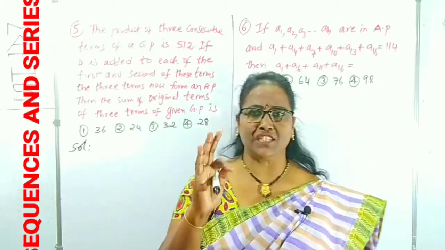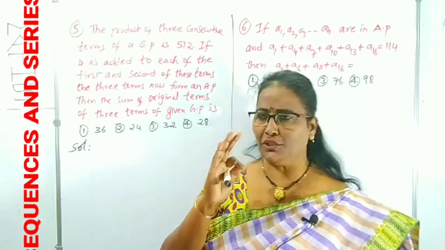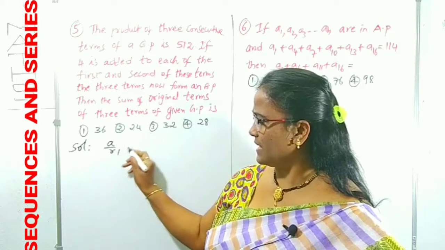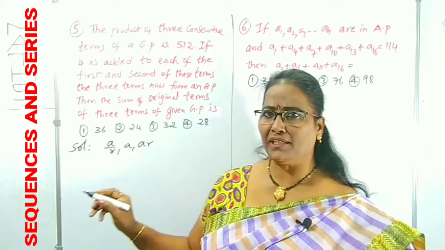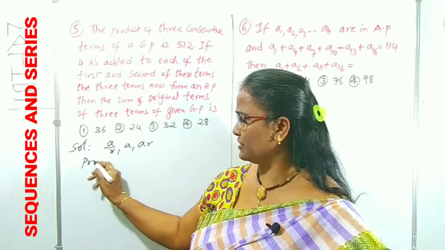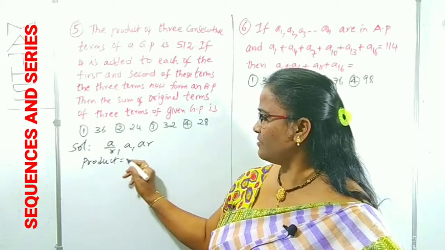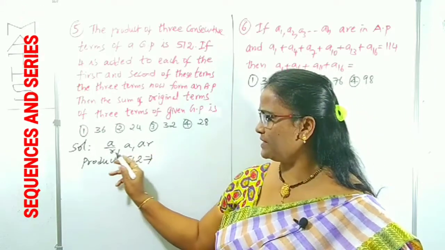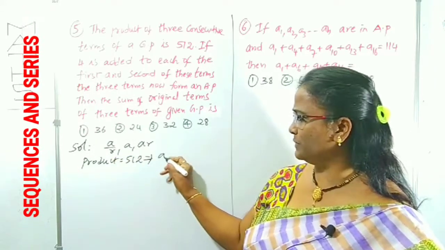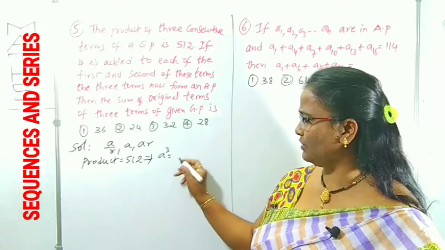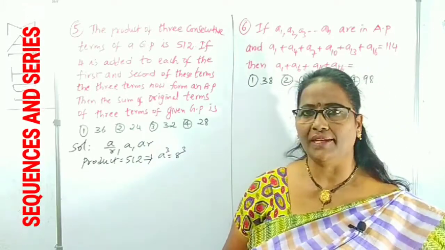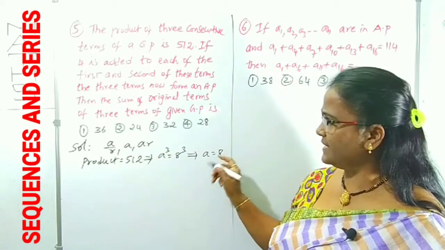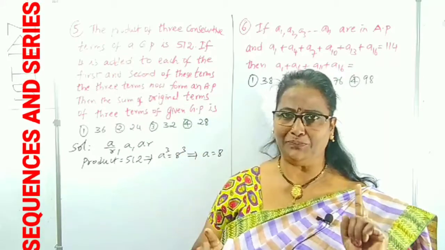You know how to take 3 terms in a GP. Already you know very well from those lectures. We can take them as A by R, A, AR. Its product is given. Product means multiplication. Product is given as 512. From this we can collect the product of all these. R cancels, A cube will come. A cube is equal to 512. 512 we can write as 8 cube. From this we get the A value as 8. According to the first sentence we got the A value, right?